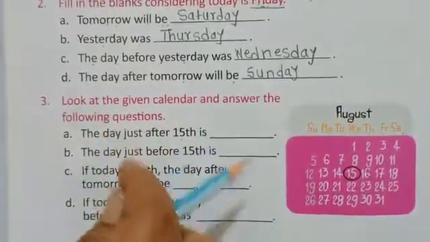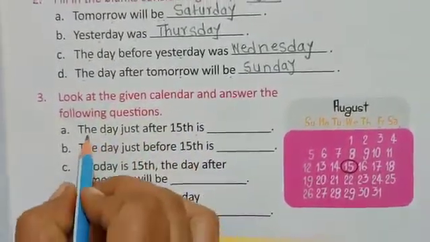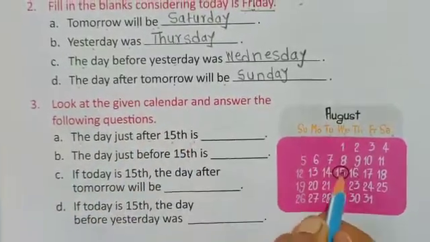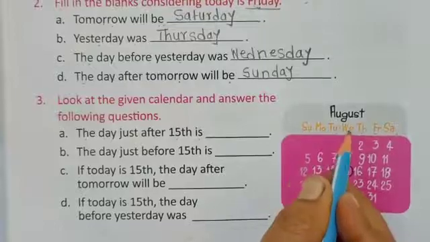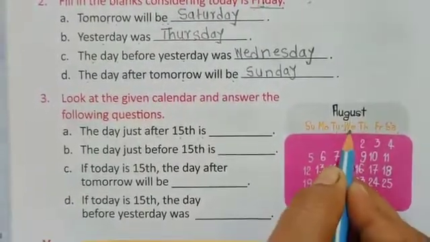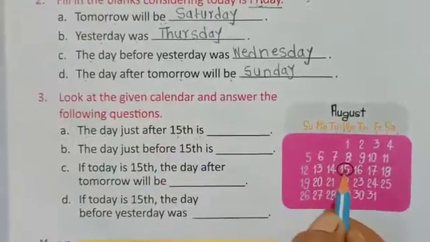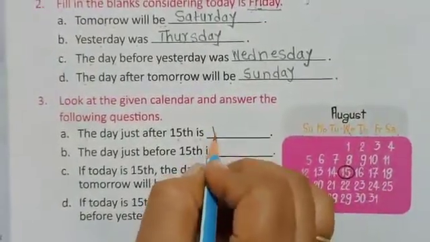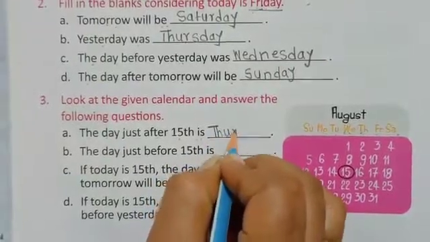Now we have to solve these questions. The day just after 15th: the 15th is Wednesday. So after 15th, which day will come? Thursday.